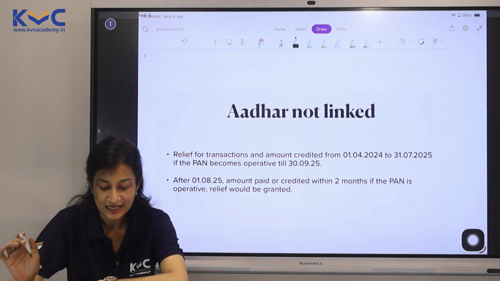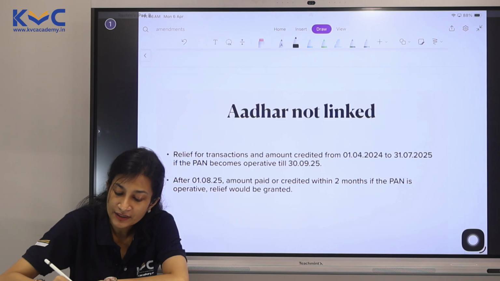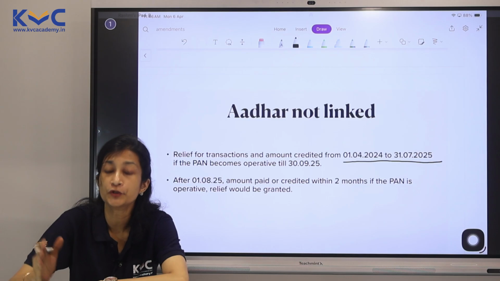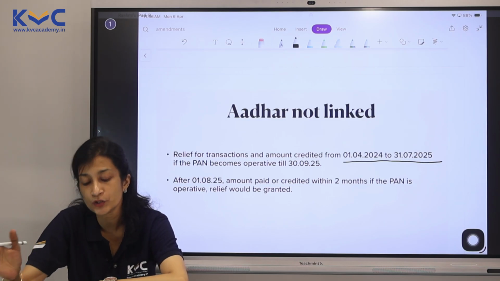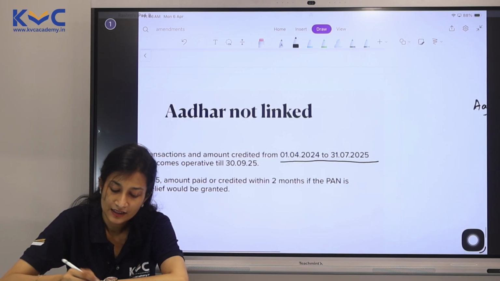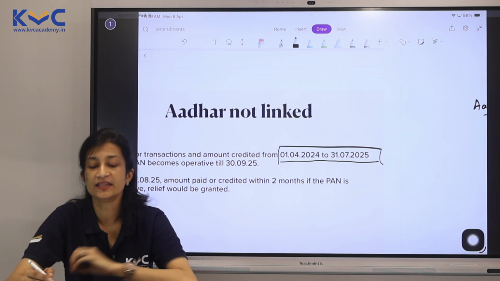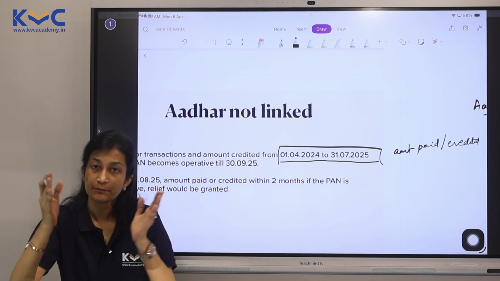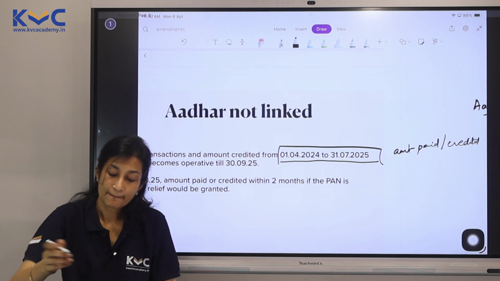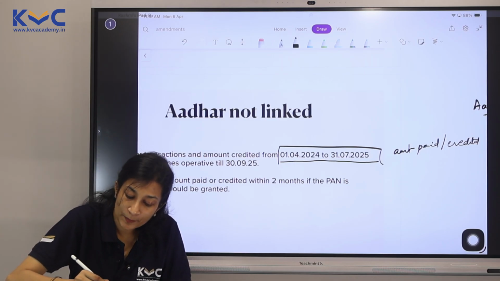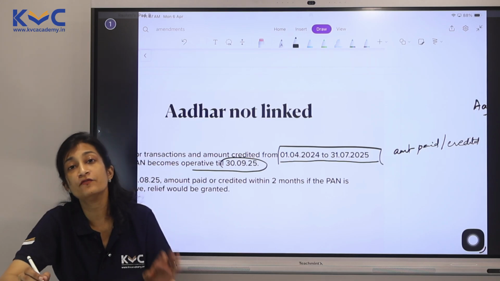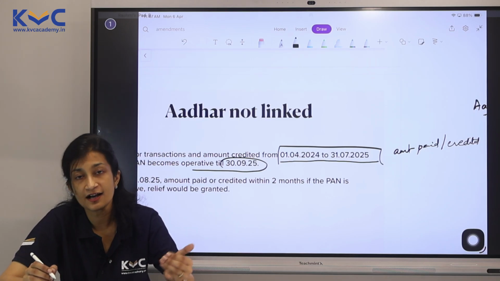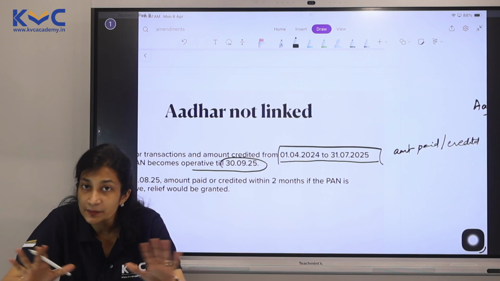What is the relief? Relief is if the amount is being credited or paid in the period from 1/4/24 to 31/7/25, and maybe the PAN was inoperative then, but if they have made it operative within 30/9/25, even if you deduct tax at normal rate, it is completely fine.